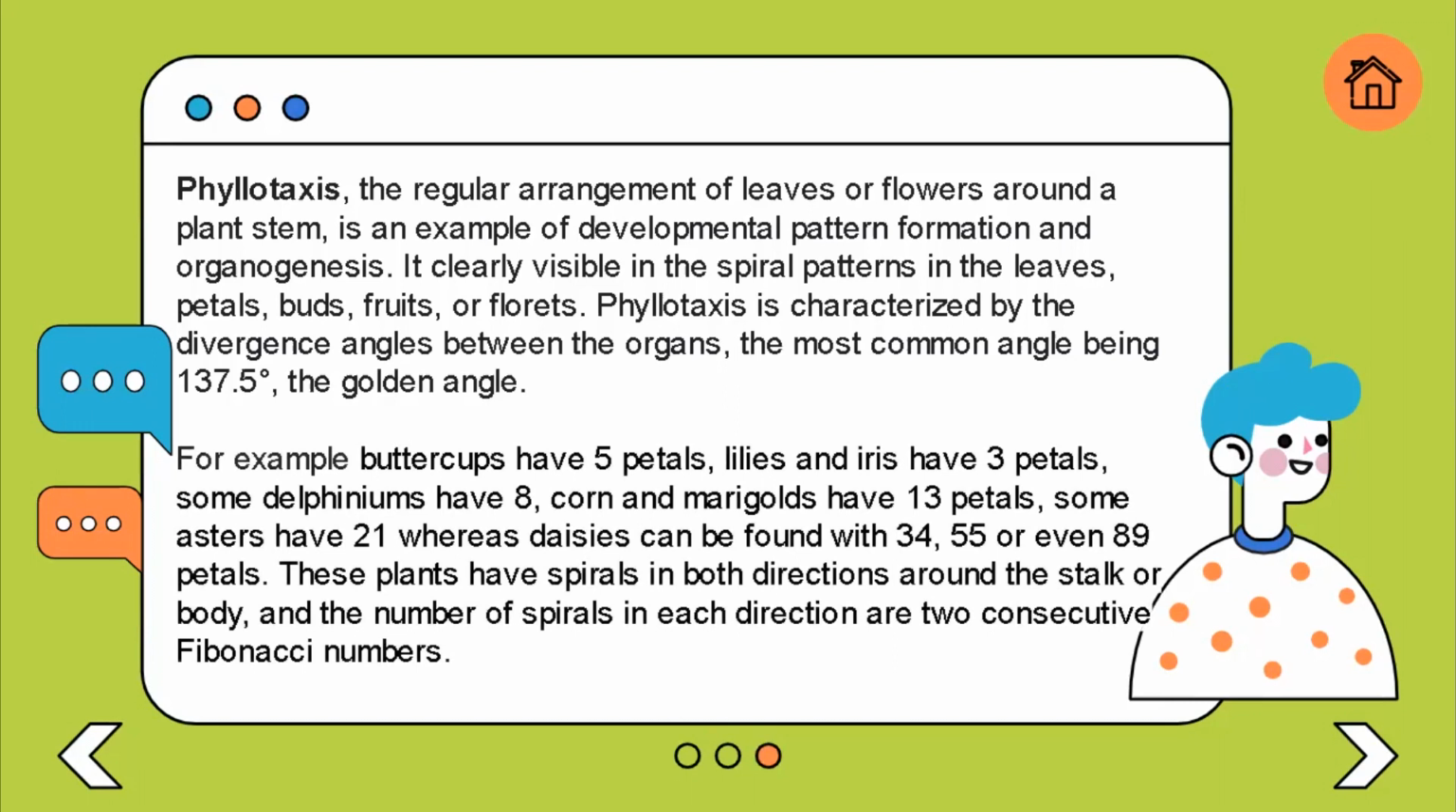For example, buttercups have 5 petals, lilies and irises have 3 petals, some delphiniums have 8, corn marigolds have 13 petals, some asters have 21, whereas daisies can be found with 34, 55, or even 89 petals. These plants have spirals in both directions around the stalk or body, and the numbers of spirals in each direction are 2 consecutive Fibonacci numbers.